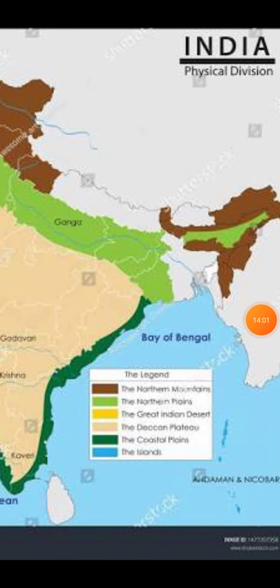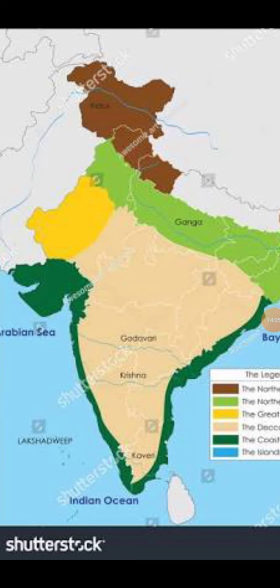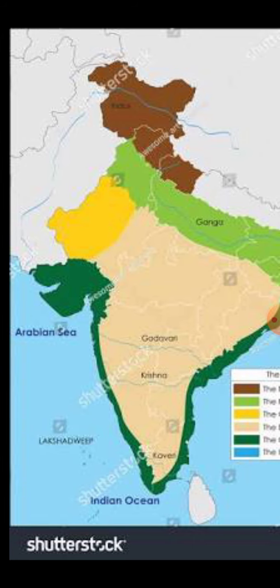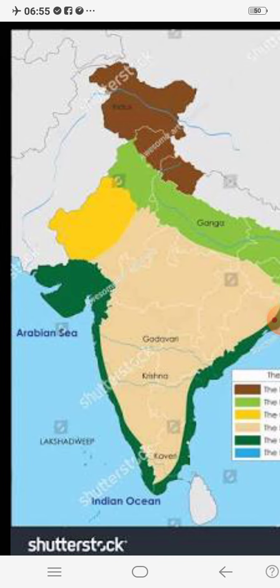And in the west side, Arabian Sea, we can see the Lakshadweep Islands. So there are two island groups for India. The Andaman and Nicobar Islands lie to the southeast of Indian mainland in the Bay of Bengal.